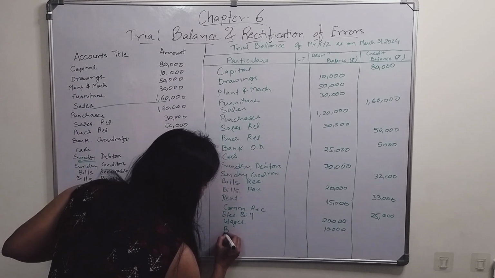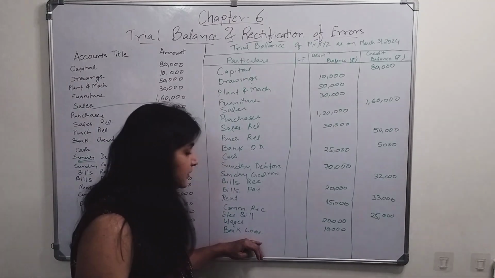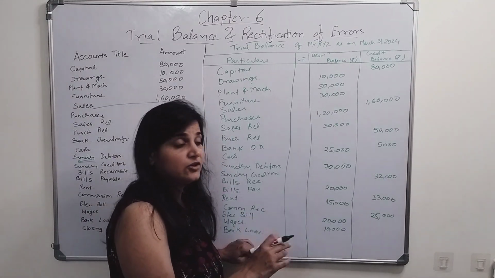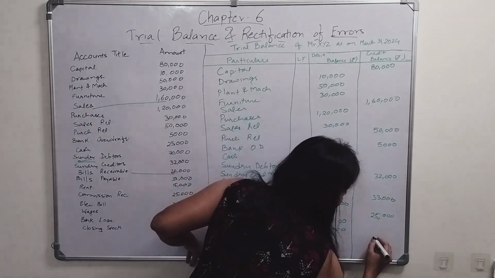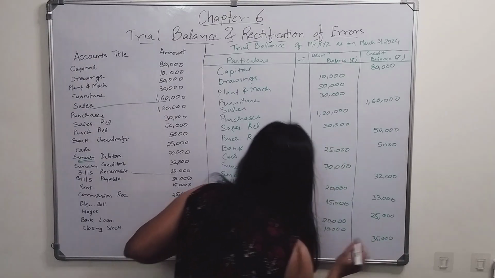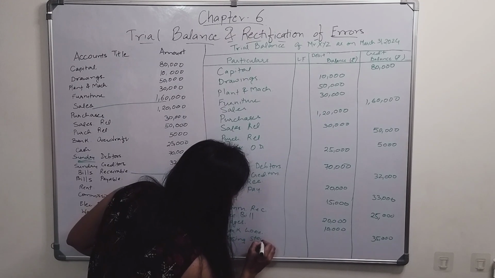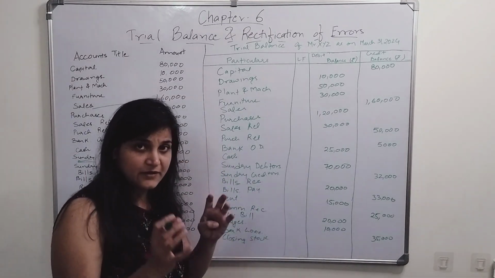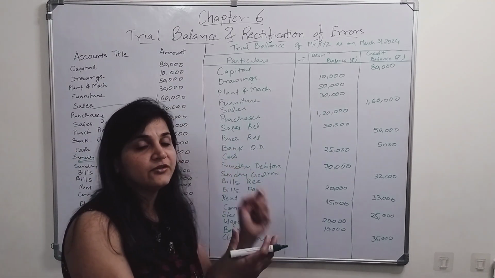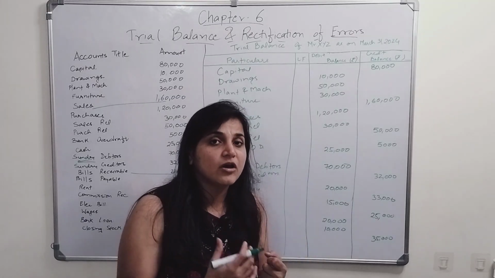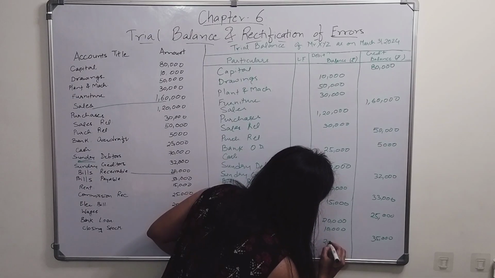Bank loan. Bank loan is a liability for the organization to pay the money. We took a loan from the bank. It becomes a liability for the organization to pay the money to the bank. Liabilities have what balance? It has a credit balance. Okay, and the last is closing stock. The stock which remains with the organization is an asset for the organization. We purchased certain goods, we sold certain of them. Whatever remains is the stock with us, that has a debit balance, which is 20,000.